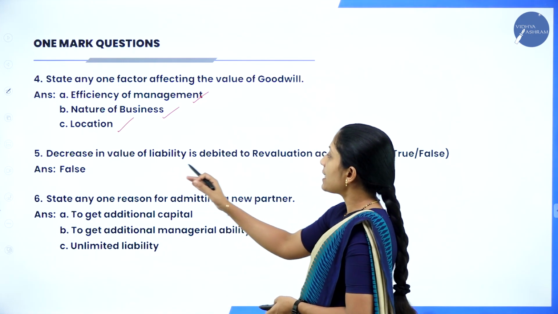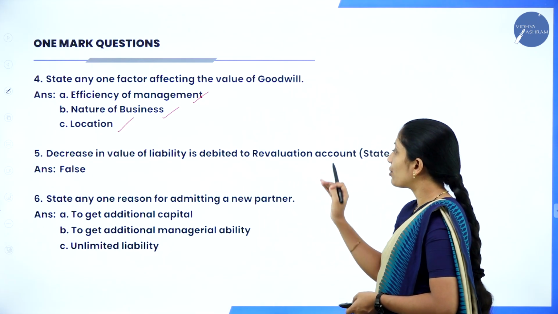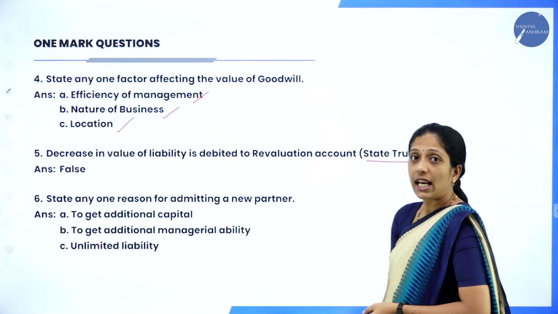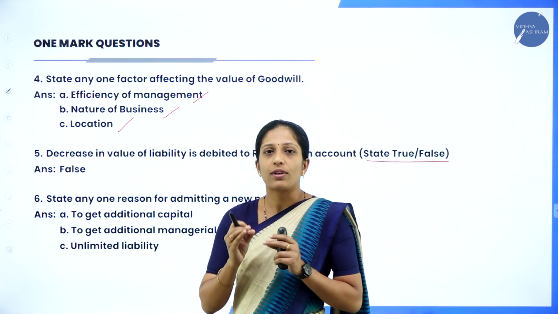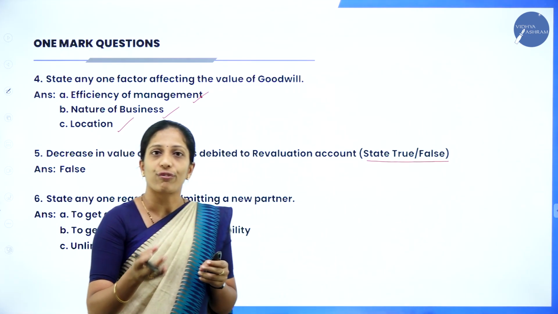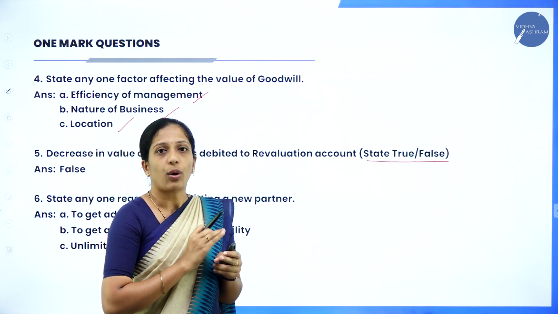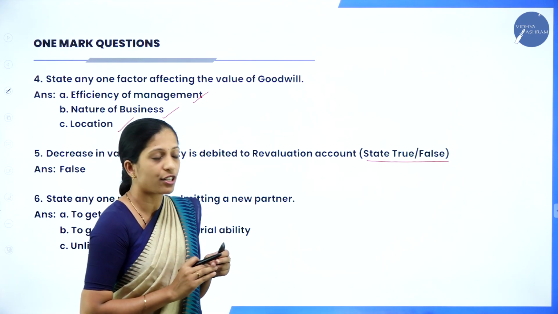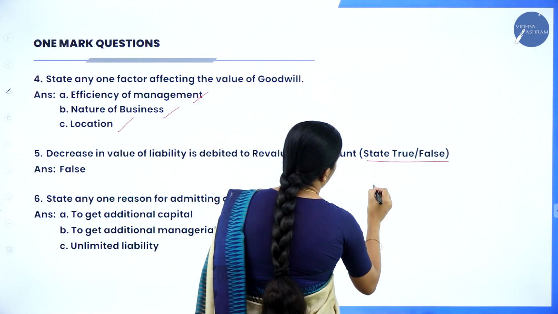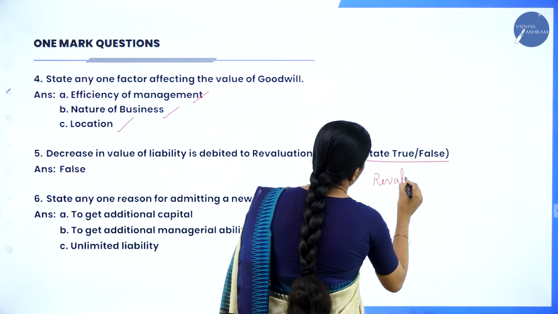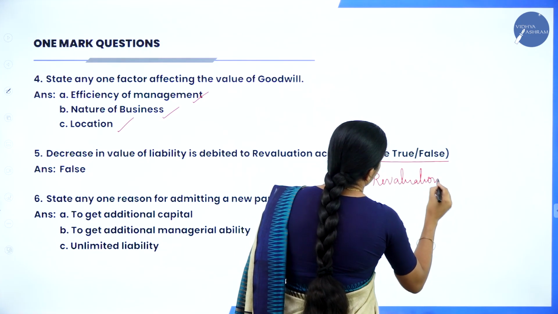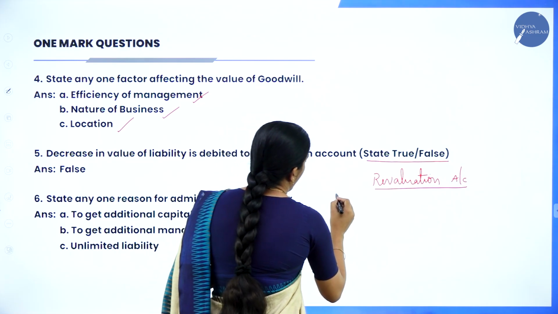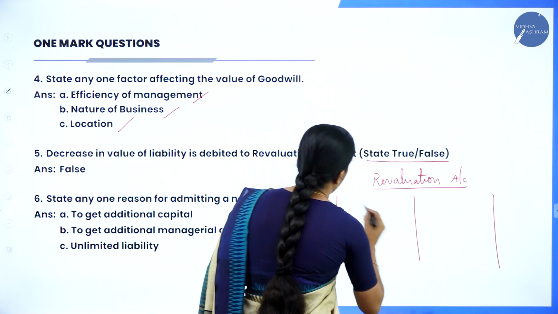Next question: decrease in the value of liability is debited to revaluation account. State true or false. Again, this is a question from the 12 marks problem. Don't randomly write either true or false. Understand the question properly. You have already learnt this in your 12 marks. In your 12 marks solution, you will prepare the revaluation account, where you have a debit as well as a credit side.